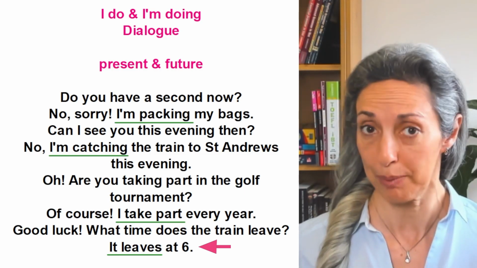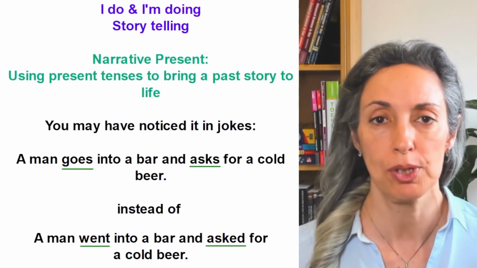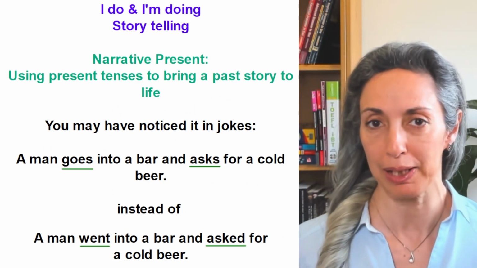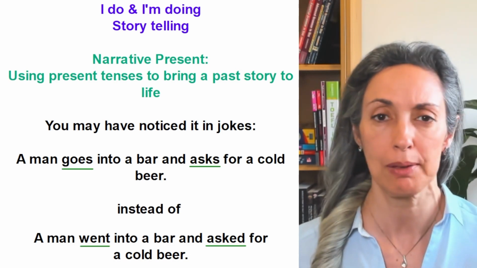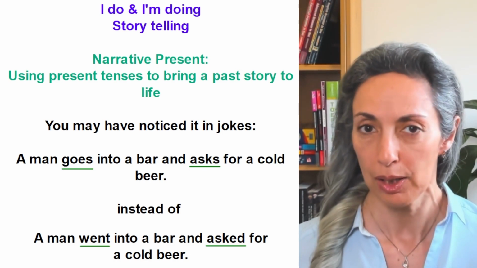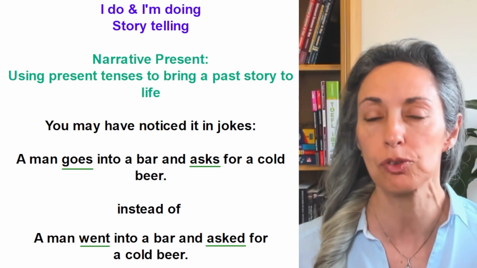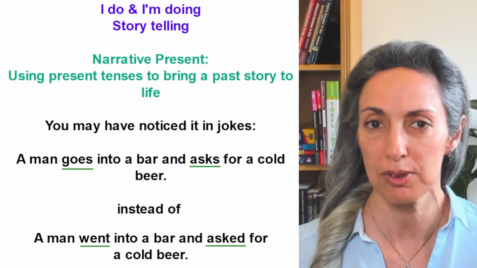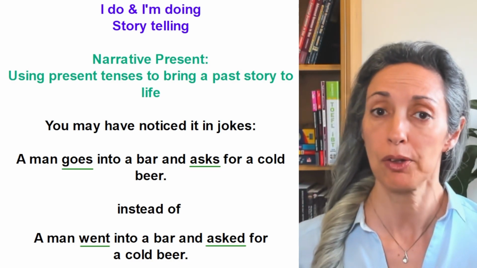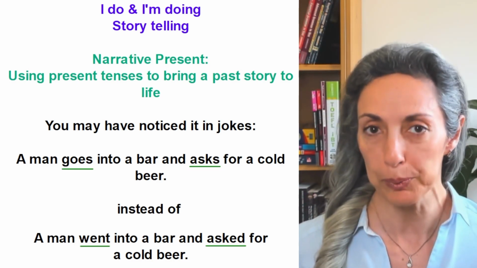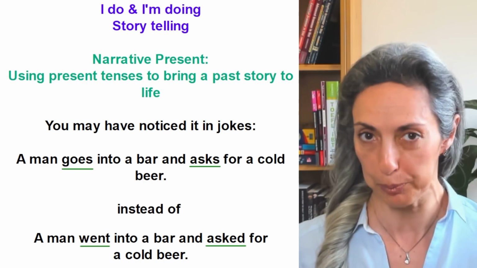Right, that's it for using these two tenses for present and future events. Now, strangely, sometimes you will hear them used for past events. This is usually when we want to tell a story, a compelling story, and the present tense here is called the narrative present, sometimes also called the historic present. We use the present tense for a past event to bring the story, this past story, to life. You may have noticed this in jokes. For example, sometimes you hear a man goes into a bar and asks for a cold beer instead of a man went into a bar and asked for a cold beer.